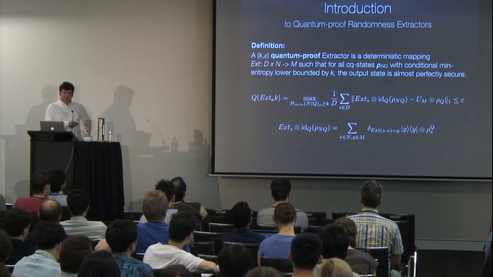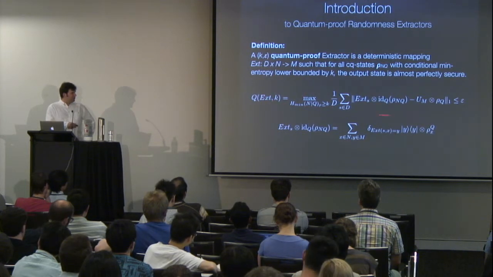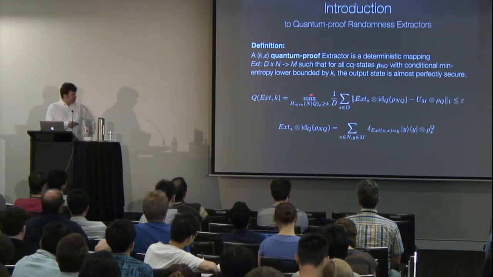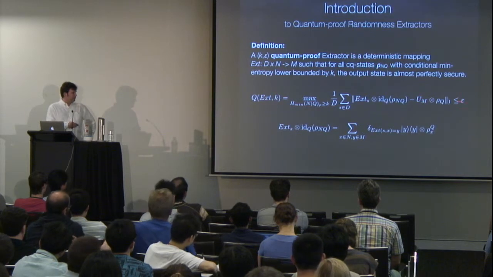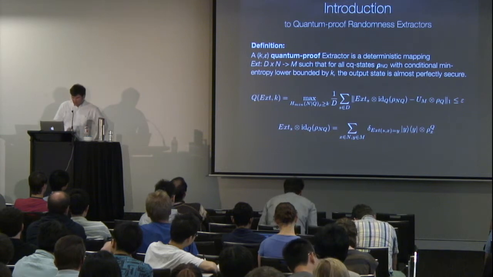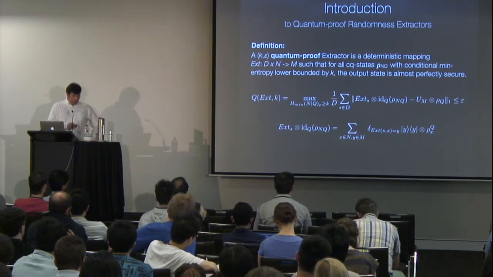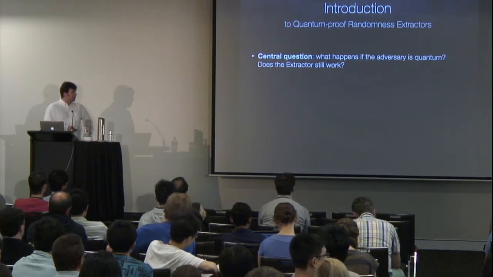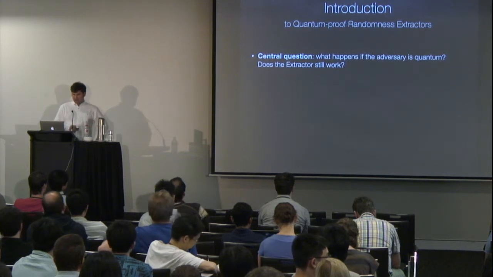We call this the quantum value of an extractor, Q, X, and K, in comparison to the classical value we had before, which would measure how this extractor behaves in the classical setting. Now Q measures how this extractor behaves in the quantum setting. And the obvious question we want to ask is, what happens if we allow this generalization?